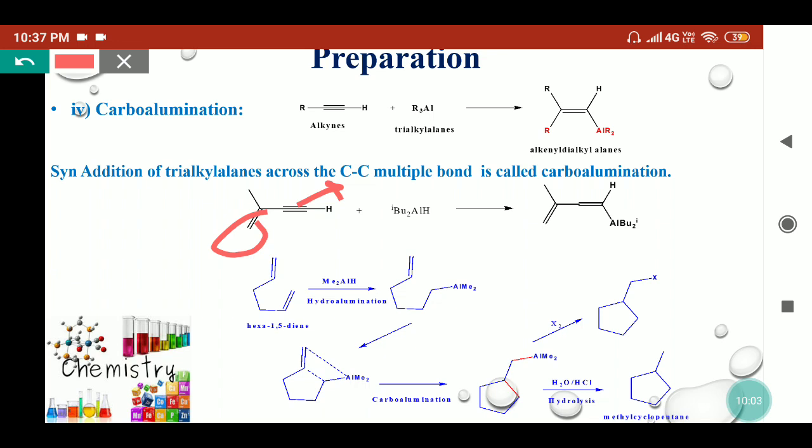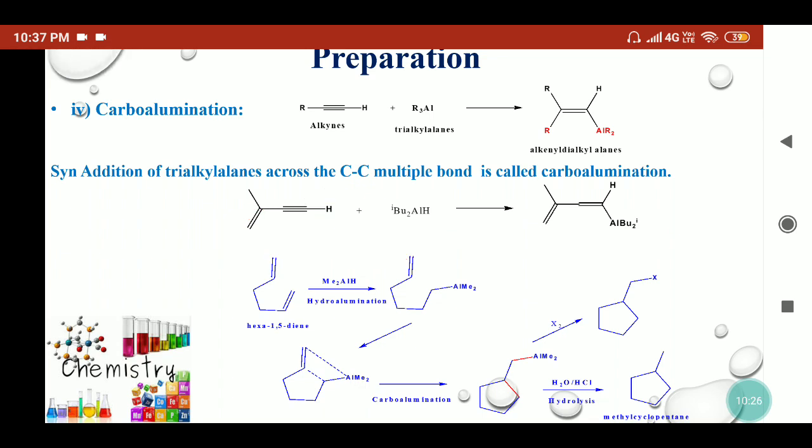So if we treat this compound with isobutyl aluminium hydride, then it will go to the triple bond, and the hydrogen will go to the more substituted carbon and aluminium will go to the less substituted carbon. So here we'll get this organoaluminium compound.